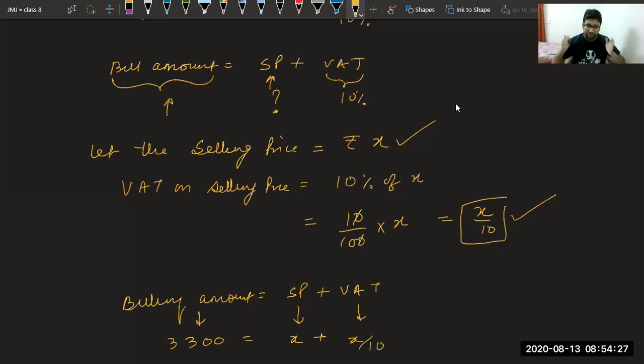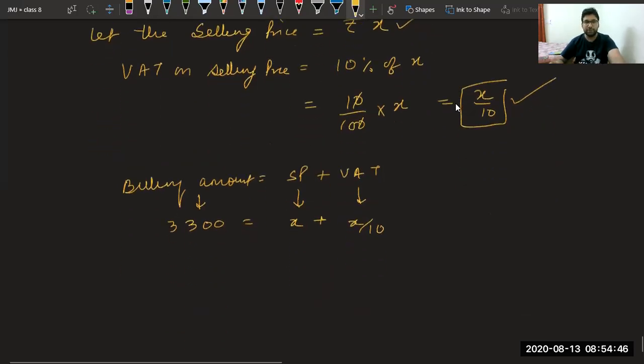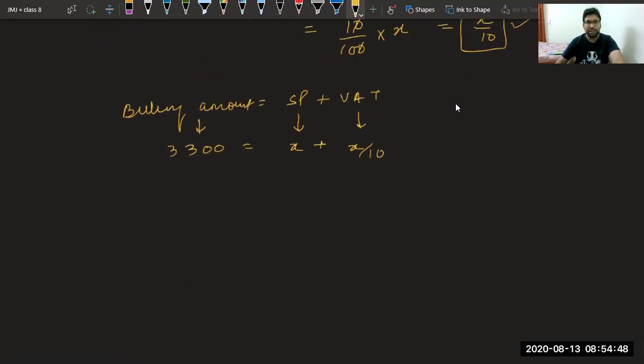So we have got an equation in which X is the variable. How to find the value of the variable? We have to isolate the variable. And to isolate it, what will we do? Let us see. We will take LCM of 10 on the right hand side. LCM of 10, it becomes 10x plus x.